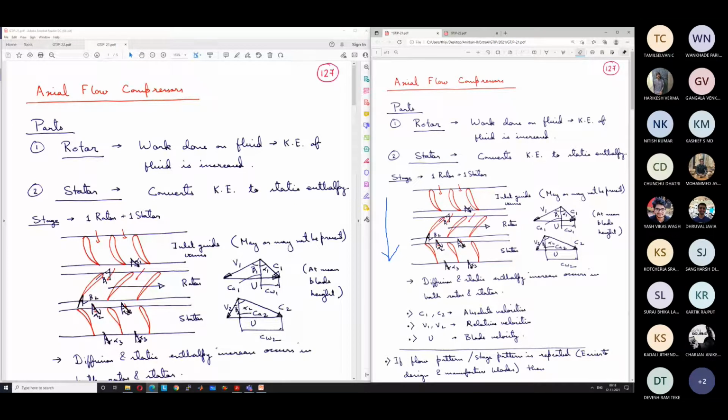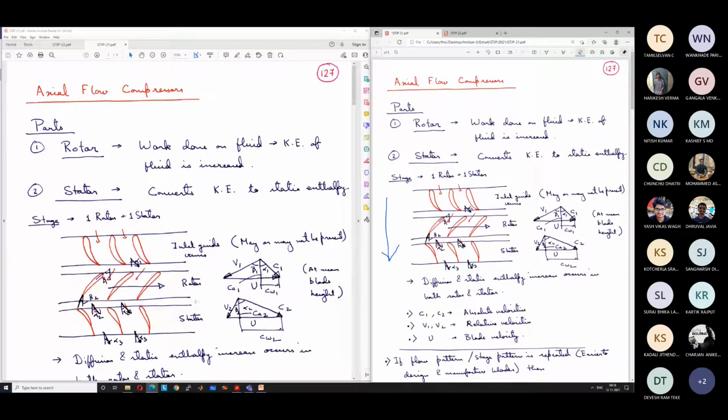This has occurred because we are providing work input to the rotor from the movement of the shaft. So this work is transmitted from the turbine. As a result, the stagnation temperature increases, or stagnation enthalpy increases, and this stagnation enthalpy rise is done in two parts. One is that it leads to an increase in the static enthalpy also, which means an increase in static temperature. That occurs because of the diffusion process occurring in the rotor blade itself.